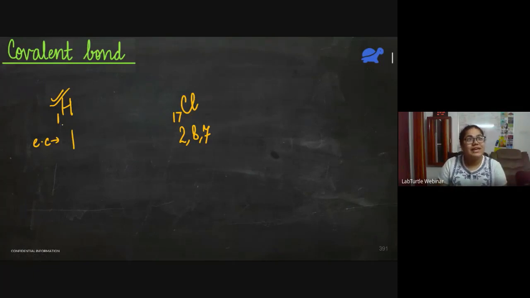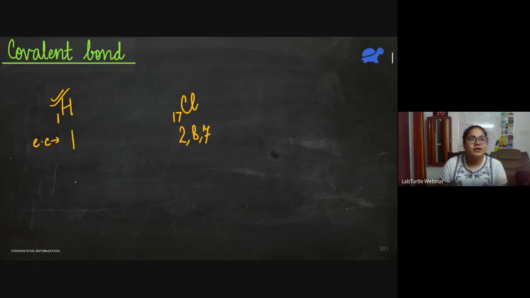So if hydrogen gains an electron, it will become like helium. And if chlorine gains an electron, it will become like argon. So what is the solution then? If hydrogen cannot donate its electron to chlorine, the only solution that we have is that both of them share their electrons. If both of them share their electrons, then their problems will be solved.